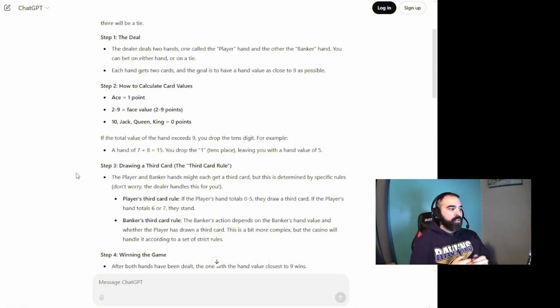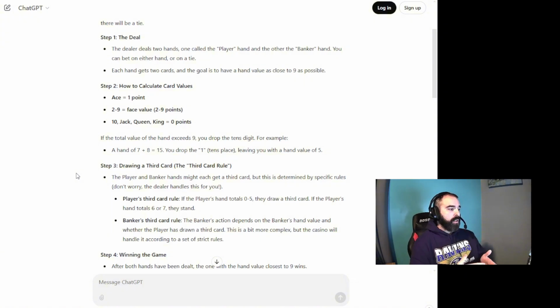Okay, drawing a third card. This is where it gets a little confusing for me, but this helped me a little bit. The player and banker hands might get a third card, but it's determined by specific rules. With a player's third card, if a player's hand totals 0 through 5, they draw a third card. If the player's hand totals 6 or 7, they stay. They do not draw another card.